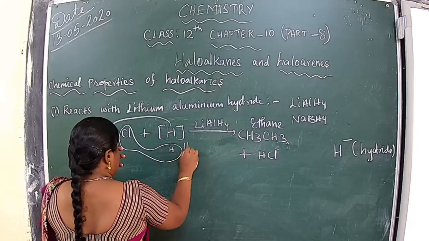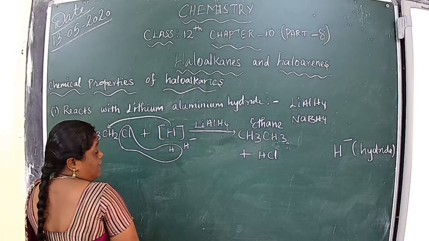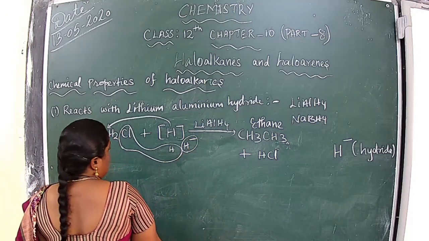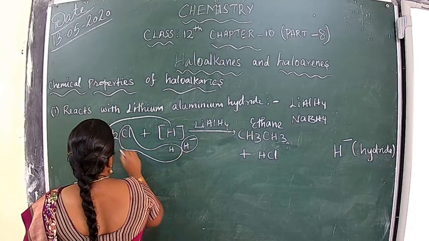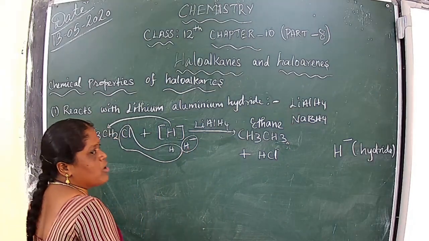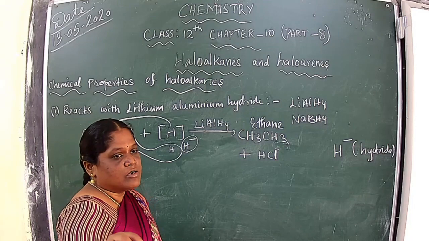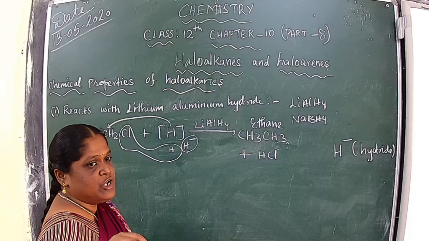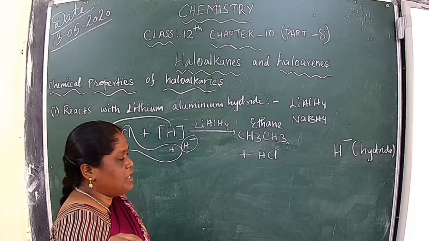This is the H minus hydride ion. This is a nucleophile attached to the carbocation. Yes or no? That is a nucleophilic substitution reaction.